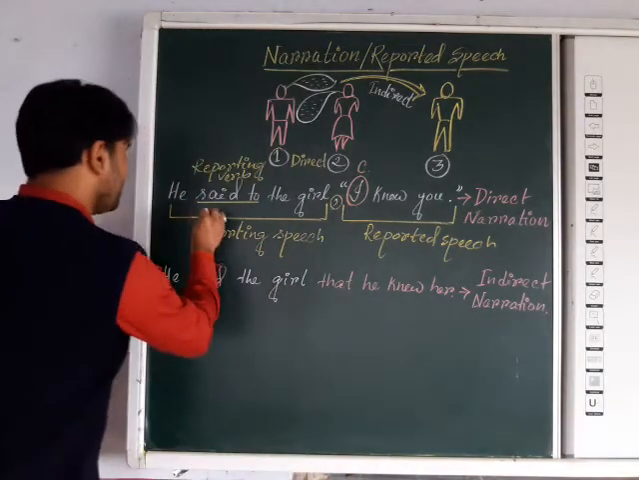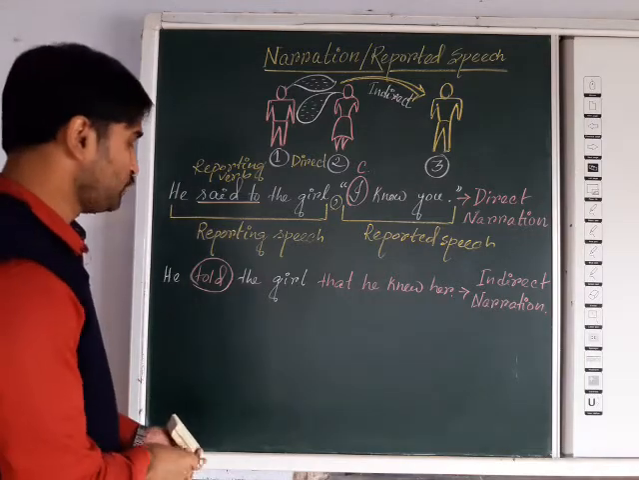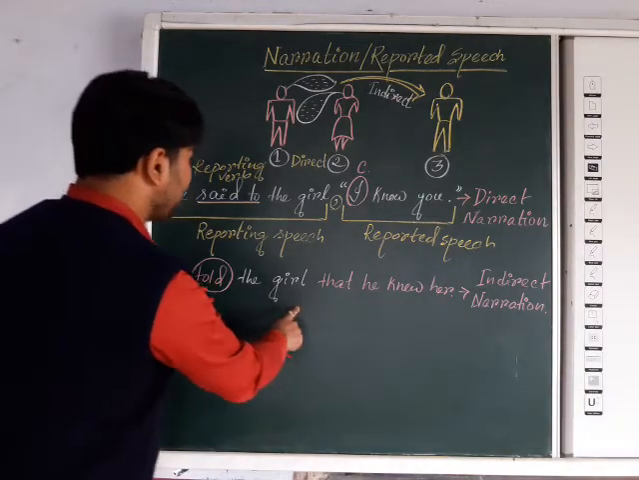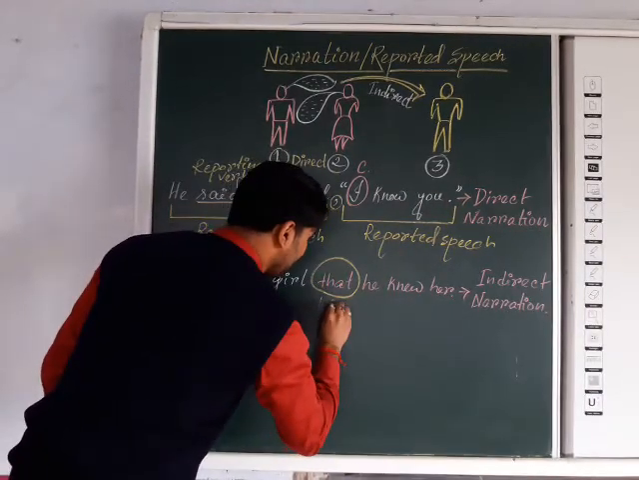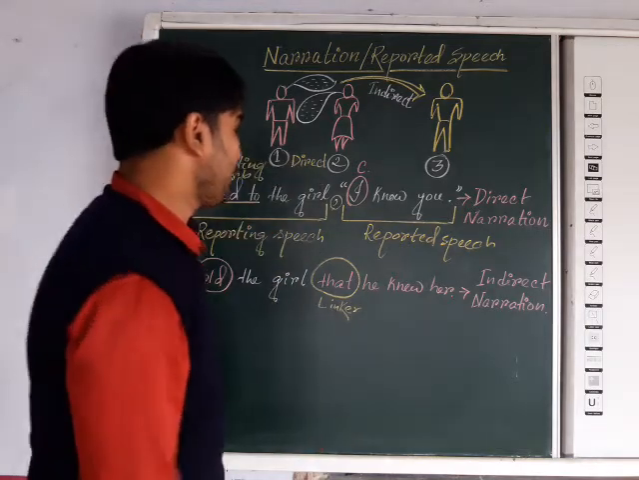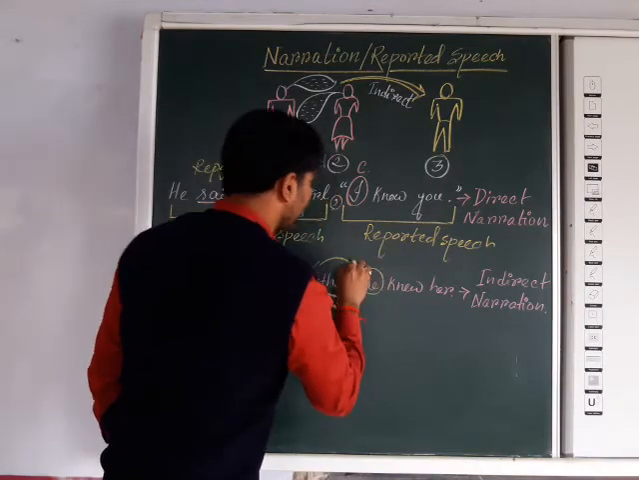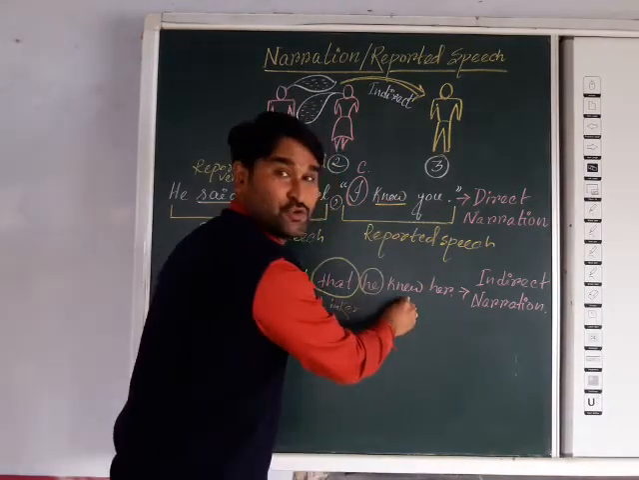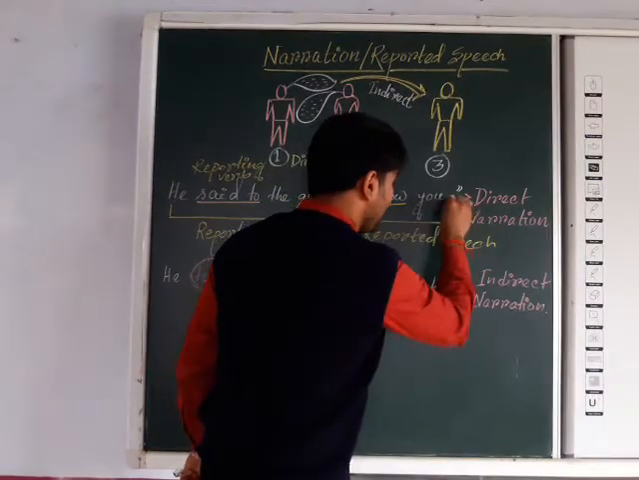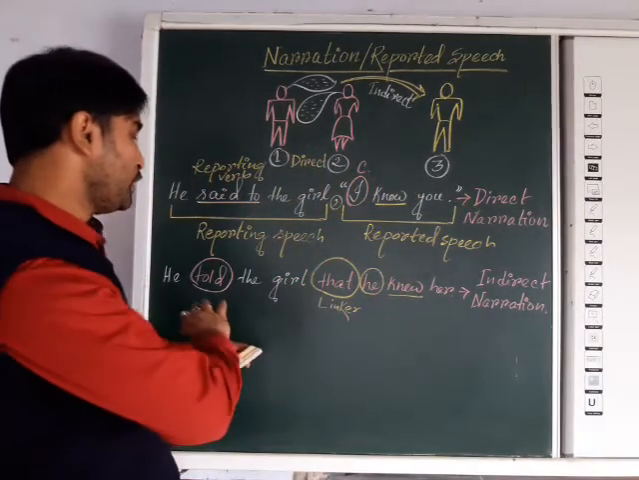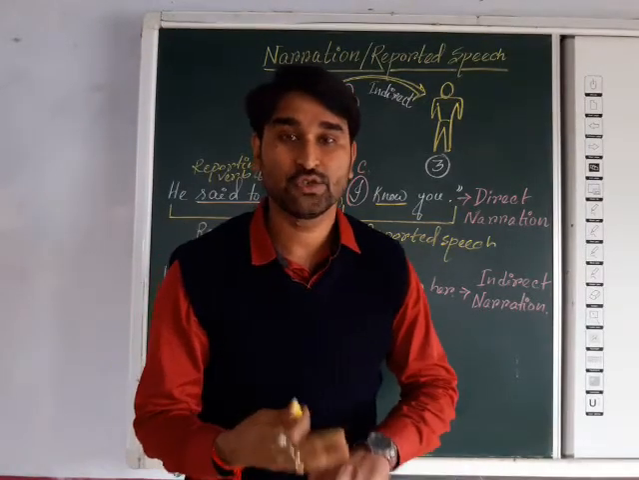So what are the changes? First, the reporting verb is changing into "told." Then the comma and inverted commas are replaced with a linker. Then the pronouns "I" and "you" have been changed to "he" and "her." The verb has been changed into "knew," so the tense is changing. Then a full stop. To change narration, there are many other things to be changed.